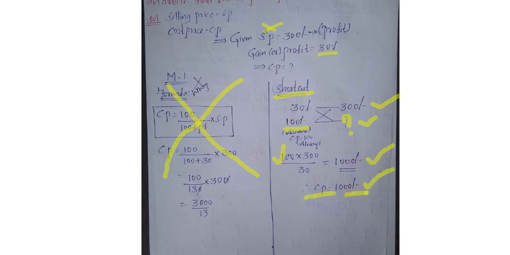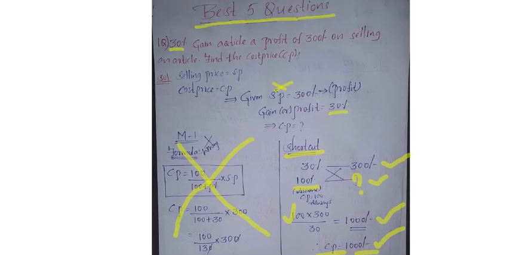Okay friends, this is a very important question. Everybody will think that 300 rupees is the selling price and they will do it wrong. Every mark is important for us in the competitive exams. Okay, this is the trick here. That is not the selling price. For 30% profit, that is the amount that we got. I hope you understood this question. We shall move to the next question now.